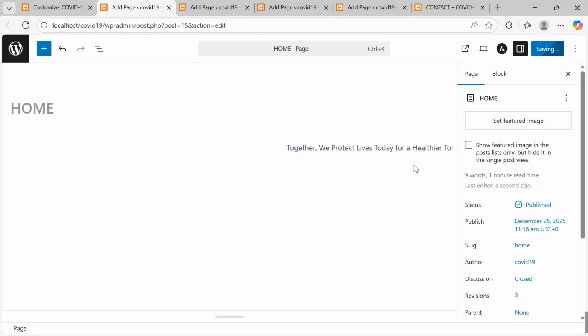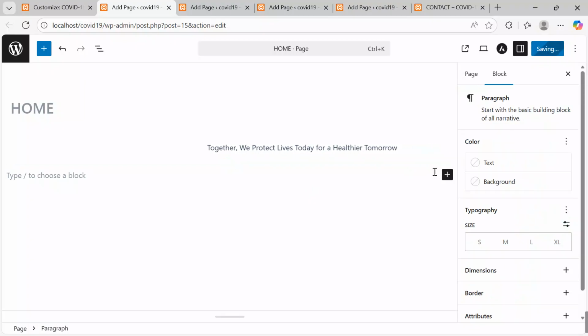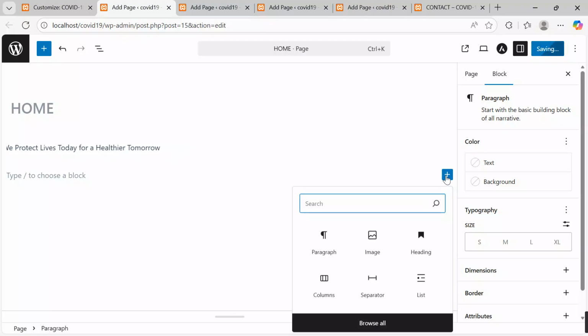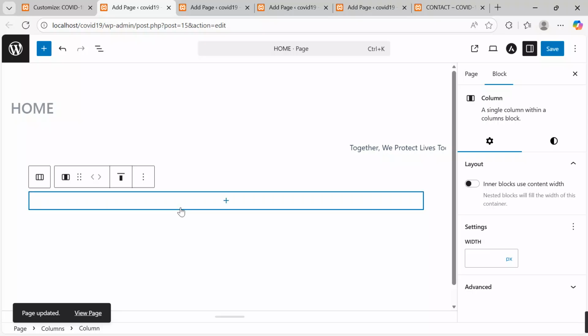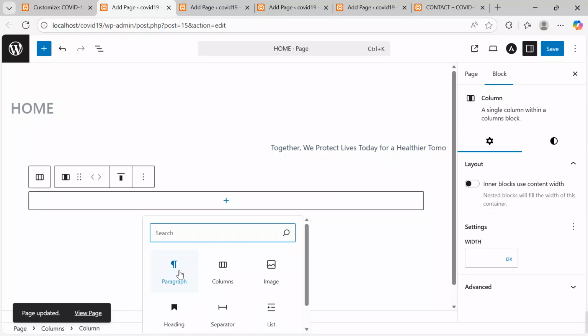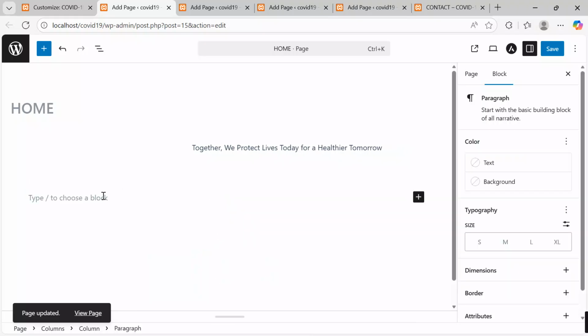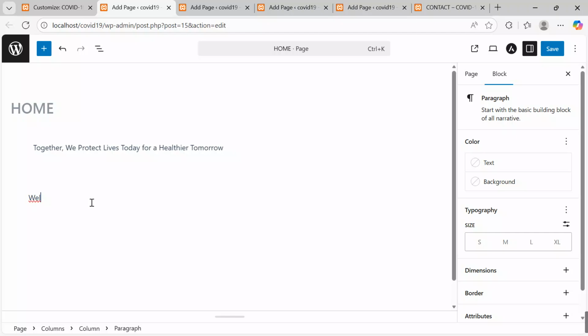Then I'll continue. I'm going to add a block here. Let me insert a simple block, and this block will be a column. Let me insert a column of one column, one row. So I'll put it here. I want to put some content. Click over here and let me add a paragraph. I'll say, welcome to the Health Hub. Yes, I'm keeping it at that.